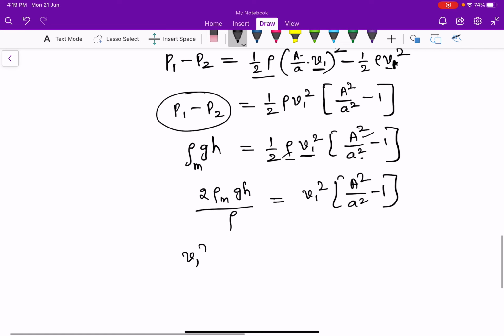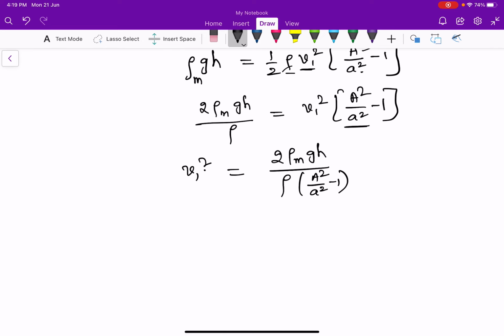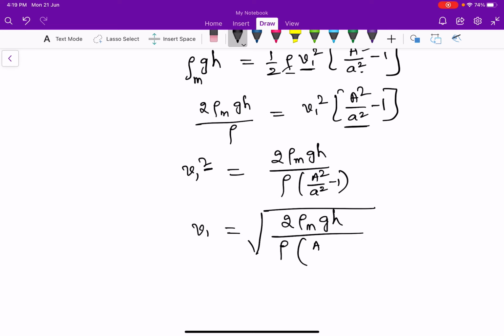Now V1 square is equal to 2 rho m g h divided by rho into (capital A square by small a square minus 1). When this term comes to the left side, it will be under the denominator. When the square is removed, it becomes the square root of 2 rho m g h divided by rho into (A square by small a square minus 1).